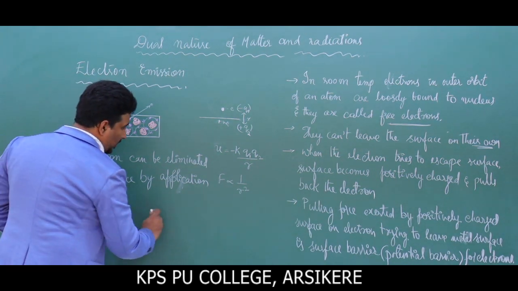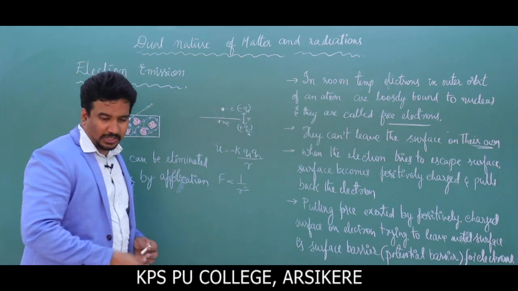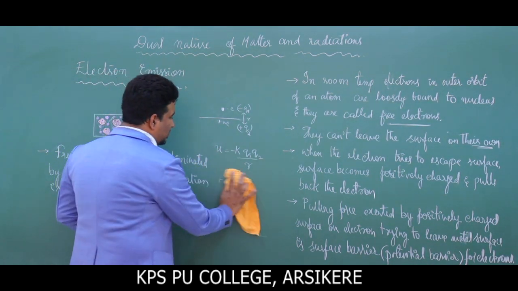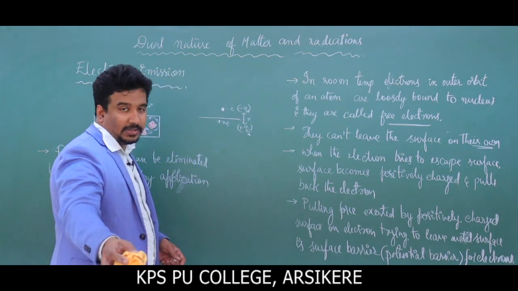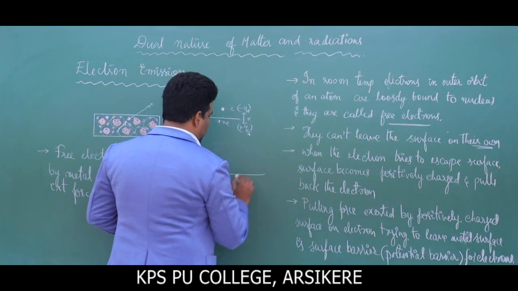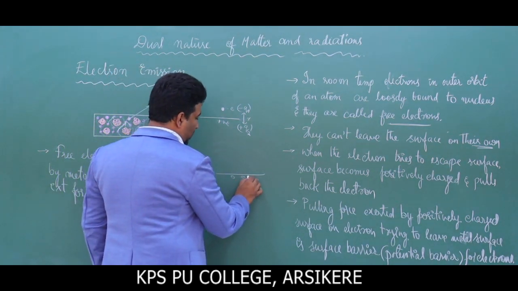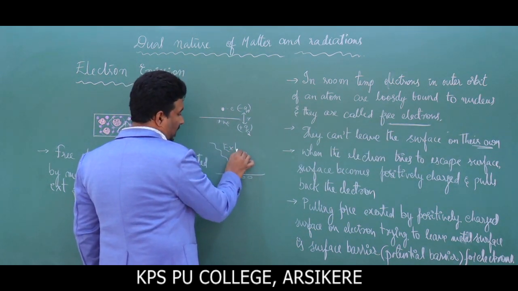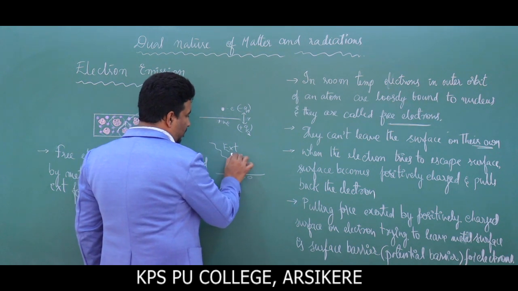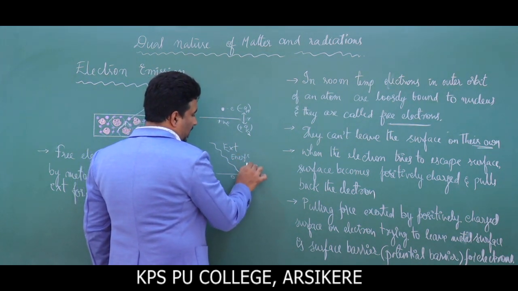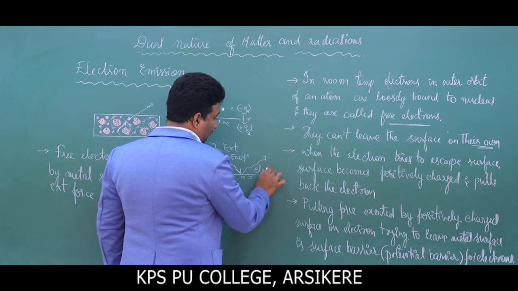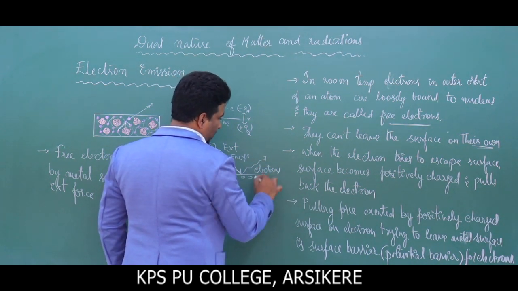Children, look, take this as a surface. I was erasing this, you would have already written it just for your understanding purpose. So this is the metal surface and these are the free electrons. You can give external energy and these electrons will be eliminated. Electrons can come out of the metal surface.